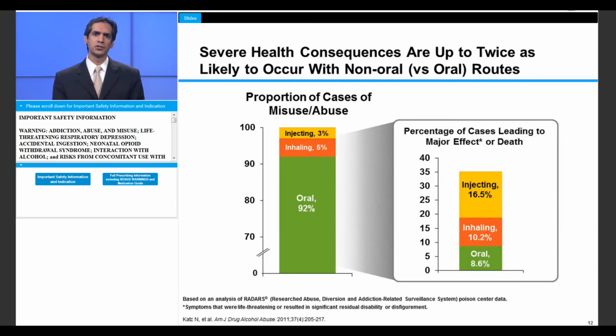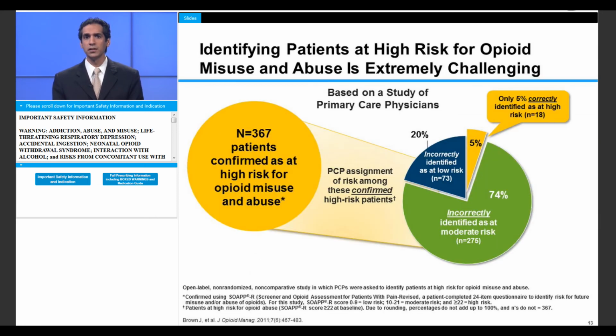Although oral abuse of prescription opioids is the most common, non-oral abuse is important to consider because it is more often associated with severe health consequences. In this analysis of poison center data, there were relatively few cases of abuse by inhaling or injecting as compared to oral misuse or abuse. However, the cases involving inhaling or injecting were more likely to result in a major effect or death. In this analysis, a major effect was defined as symptoms that were life-threatening or resulted in significant residual disability or disfigurement. These severe health consequences were approximately 2 times more likely with injection as compared to oral abuse.